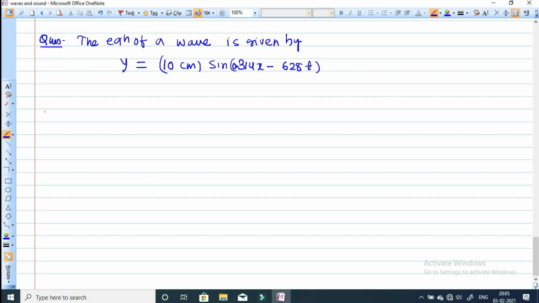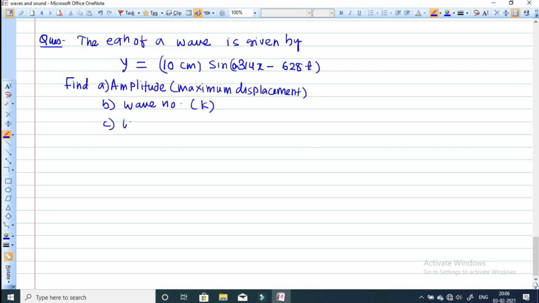Then find: a, the amplitude of the wave, meaning the maximum displacement; b, the wave number or propagation constant k; c, the wavelength lambda; d, the frequency.